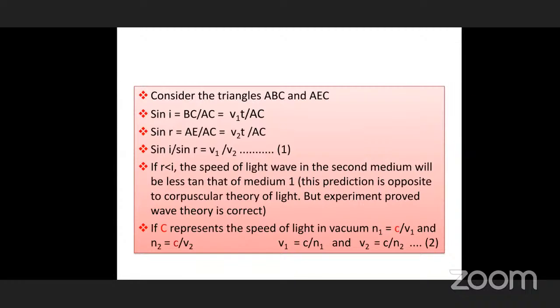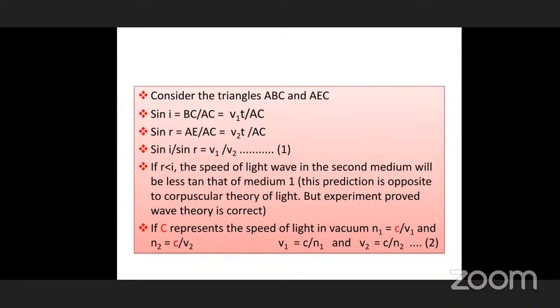Therefore, V1 by V2 being constant indicates R is less than I, where the angle R is in the second medium. Therefore, in the second medium, velocity is less. In the first medium, sin I is taken. So the velocity of the first medium is more than the second medium. This is what we have already discussed. In a denser medium, the velocity is less.